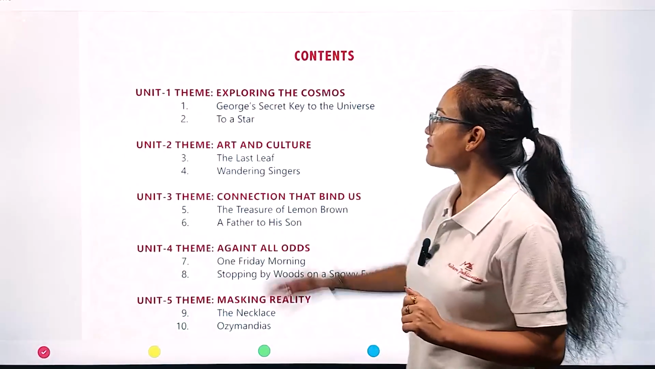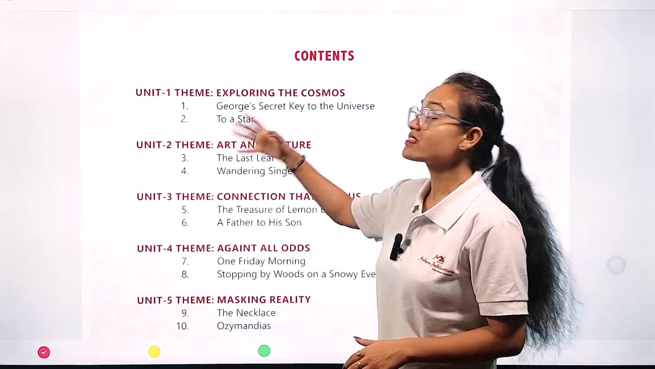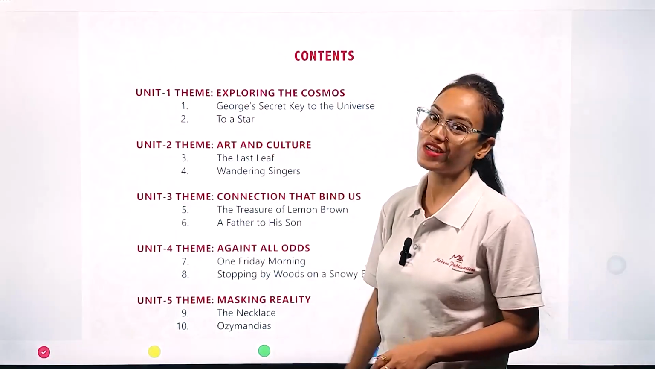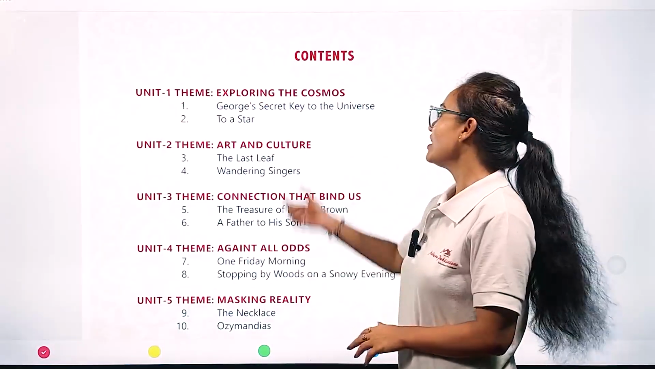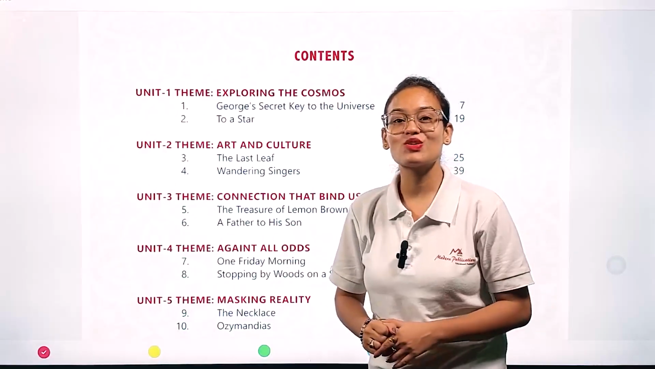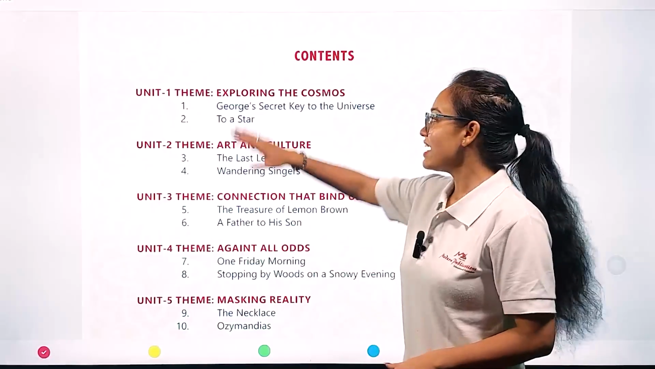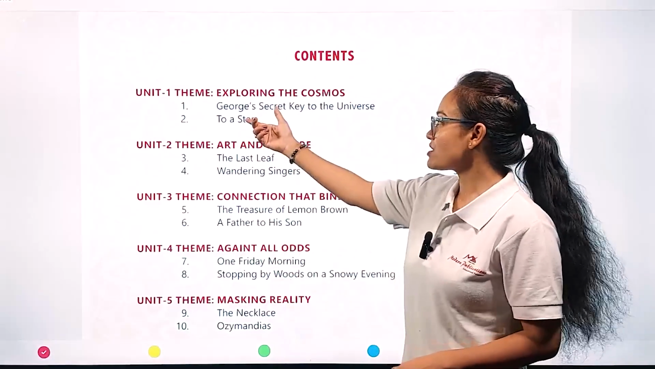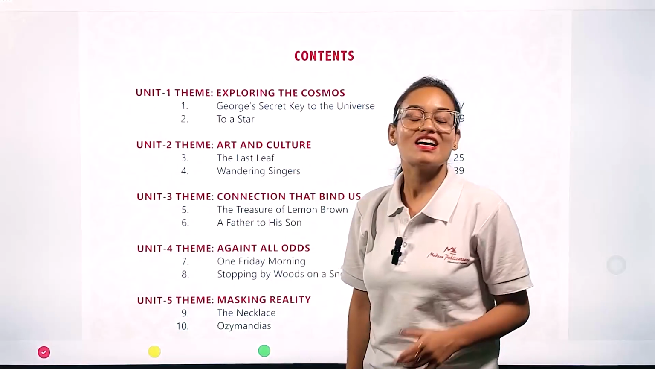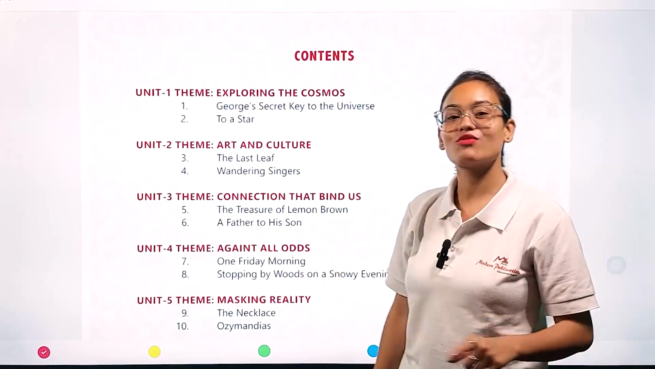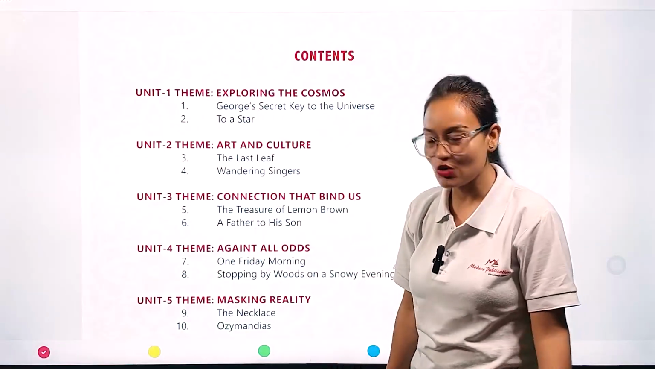The first unit in which your English book is divided, the theme on which this unit number 1 is based, is exploring the cosmos. Now the term cosmos is related to astronomy, the astronomical unit. Here two chapters are given: chapter number 1, George, Secret Key to the Universe, and chapter number 2, To a Star. These two chapters are totally related with our universe. So our unit 1 is dedicated to the universe.